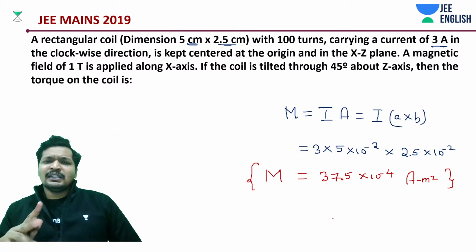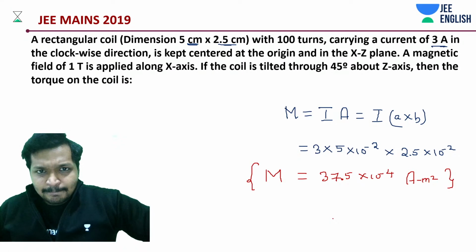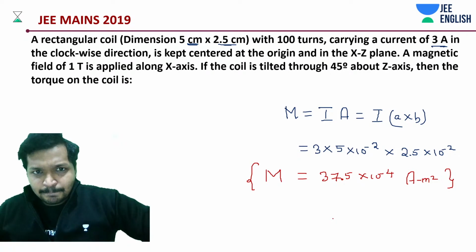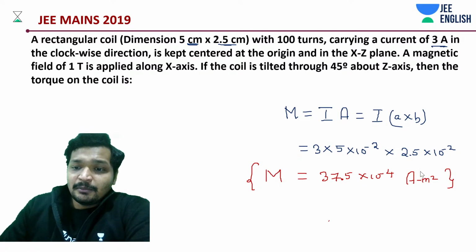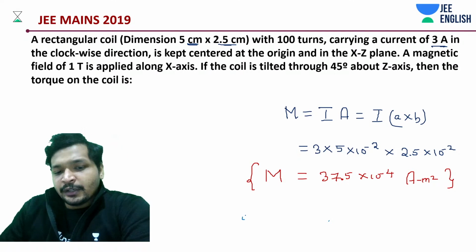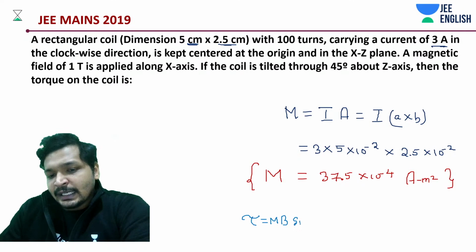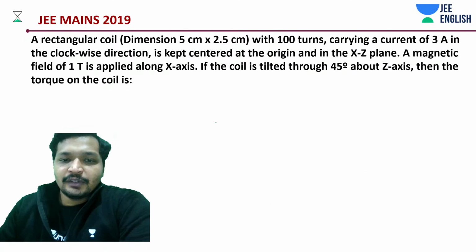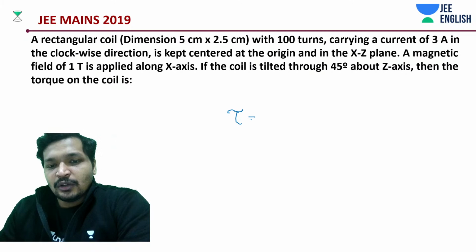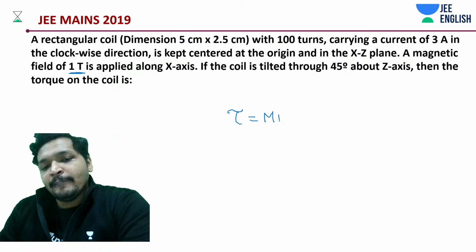Just a confusing problem as such. Okay, torque is going to be M B sine 45 degrees. Let's take it up on the next page. That's it. We know all the values that we need. It's all in SI units. Okay, M B sine 45 degrees.